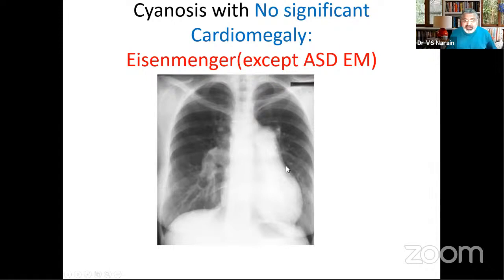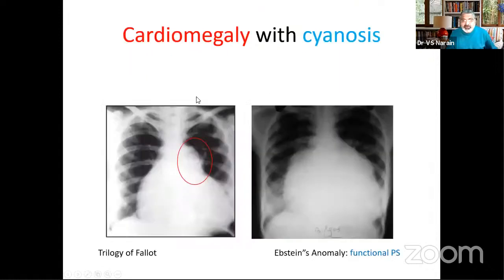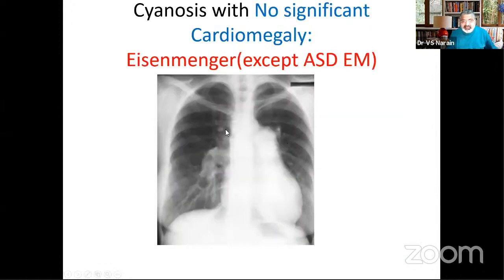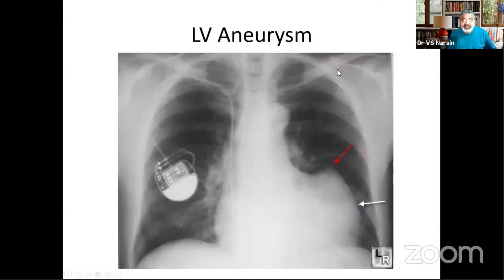Cyanosis with no significant cardiomegaly is Eisenmenger. So cyanosis with cardiomegaly is trilogy or Epstein's. Cyanosis with no cardiomegaly is Eisenmenger, except for an ASD Eisenmenger situation where you will have cardiomegaly. And to differentiate, I said no aorta, likely to be ventricular septal defect. No significant cardiomegaly, aorta is not there, likely to be VSD Eisenmenger. Aorta prominent, no significant cardiomegaly, likely to be PDA. Neither aorta, but cardiomegaly and right atrial enlargement, likely to be ASD Eisenmenger.